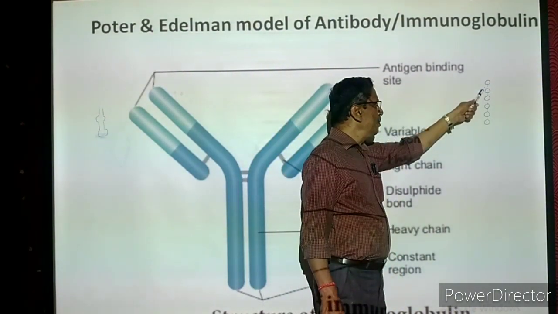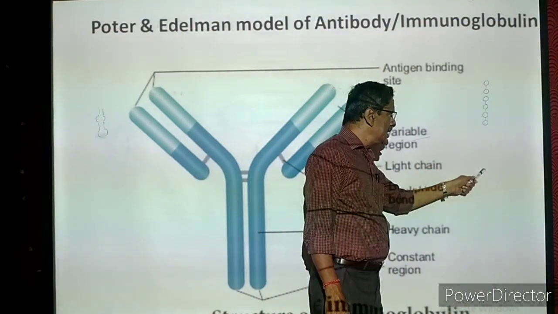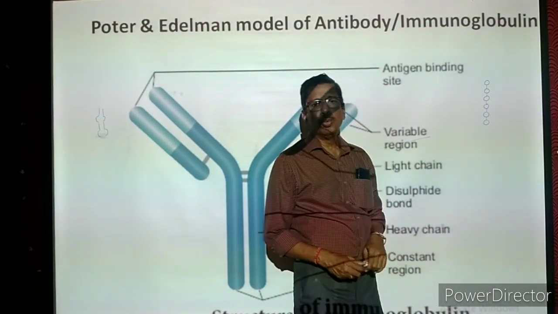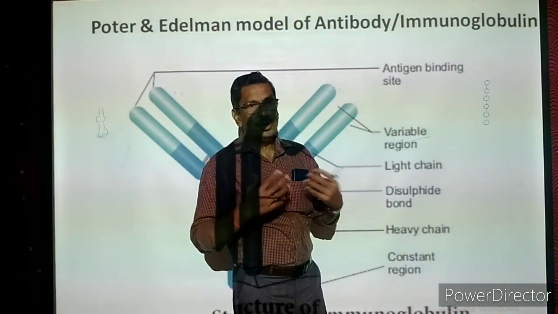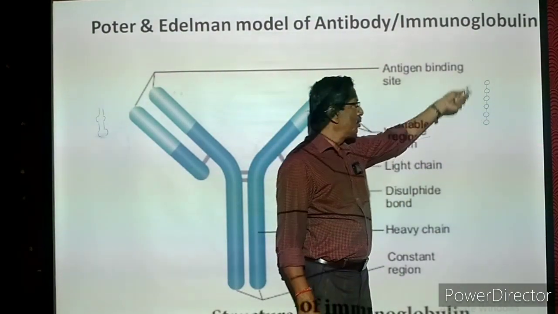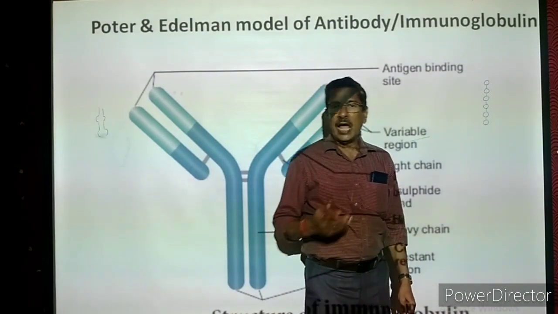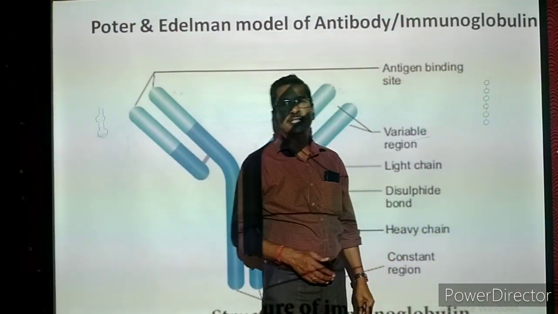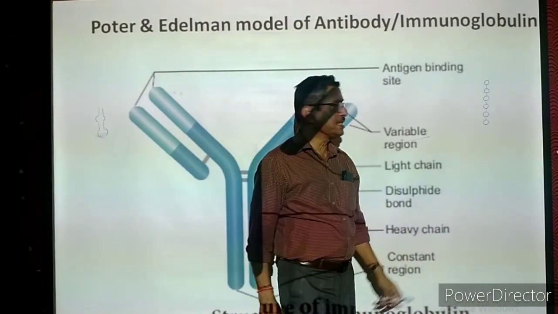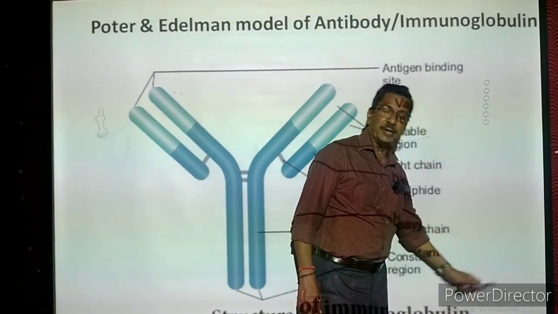Like that, lots of amino acids are arranged in the form of a long chain. One chain may have a few amino acids. I have drawn only 6 or 7 or 8. Sometimes the chain may have hundreds or thousands of amino acids in one long chain.